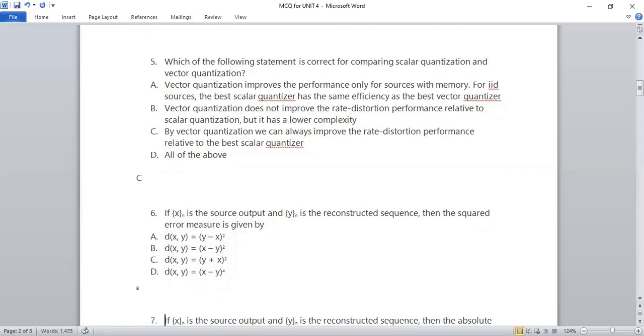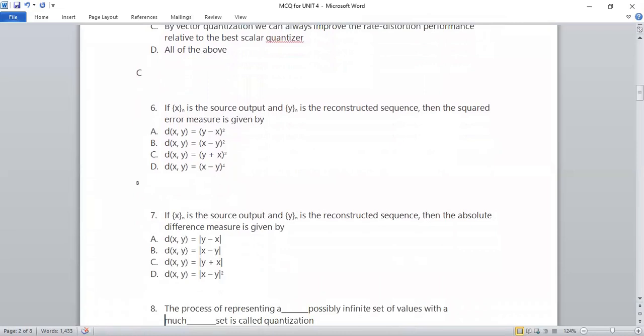Next one. Now it is asking, if xn is a source output and yn is the reconstructed sequence, then how are you going to give the absolute difference measure? You all know the absolute difference measure is shown by the mod of the difference. So which one will be true?